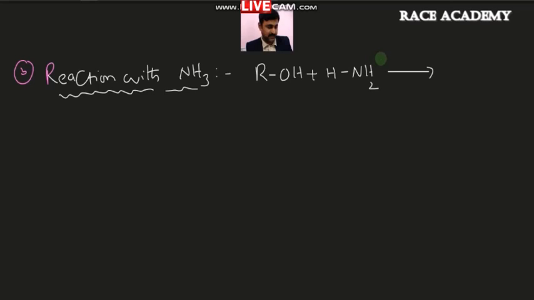That can be done in the presence of anhydrous ZnCl2 at a temperature of 300 degrees Celsius. Then you will get this RNH2. RNH2 is nothing but an amine, with the removal of water. So here what you have obtained is nothing but an amine, a primary amine. Okay. So this is one.